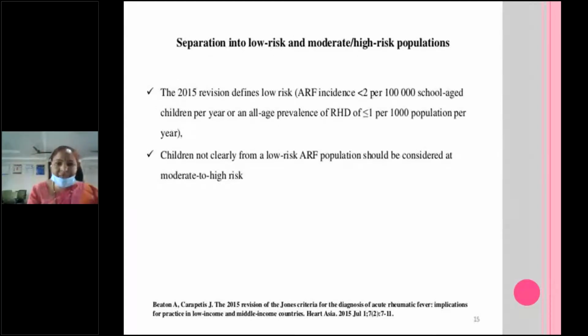So what is medium, what is low? In the 2015 revision, the definition of low risk population means acute rheumatic fever incidence of less than 2 per 1 lakh school-age children per year, or an all-age prevalence of rheumatic heart disease less than or equal to 1 per 1000 population per year. All of you should remember this, I think it's a recent change.